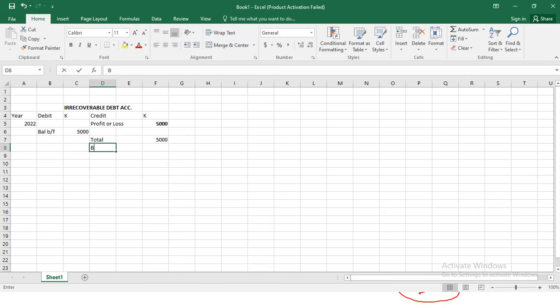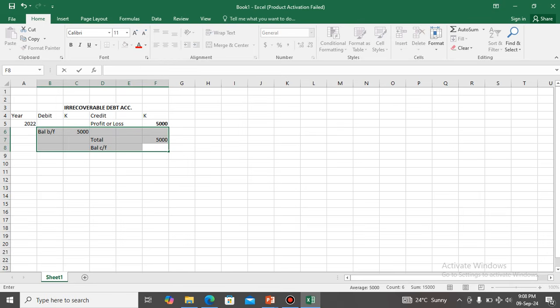And then you say balance carried forward of 5,000, right? But in the exam, you don't really need to do this. In the exam, what you need to do is this. Actually.